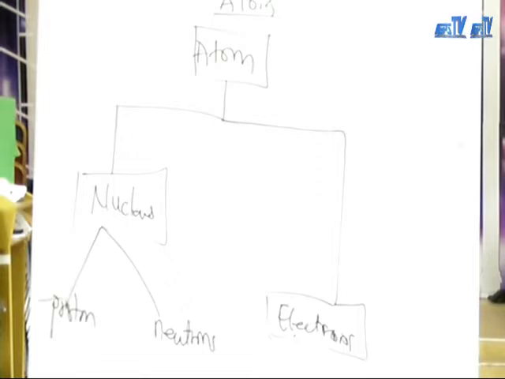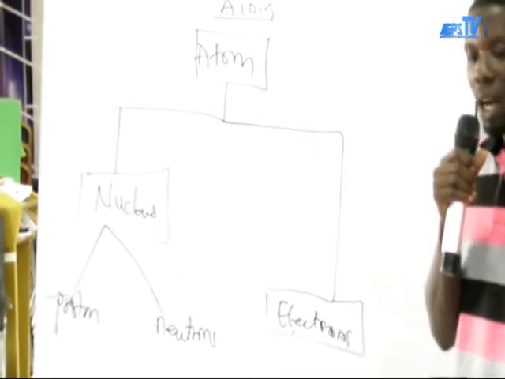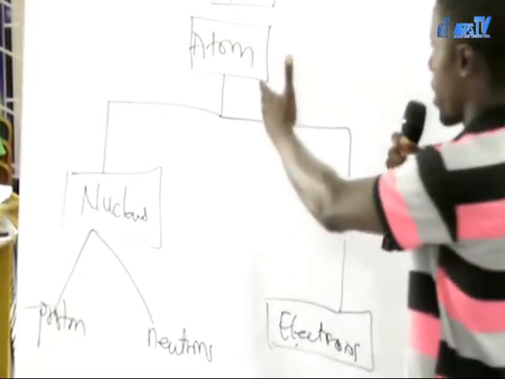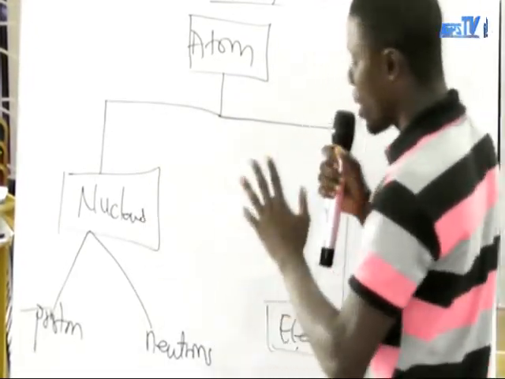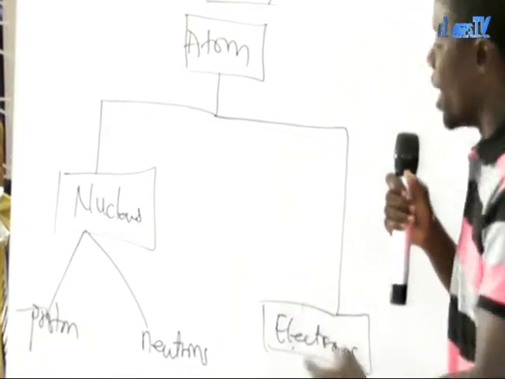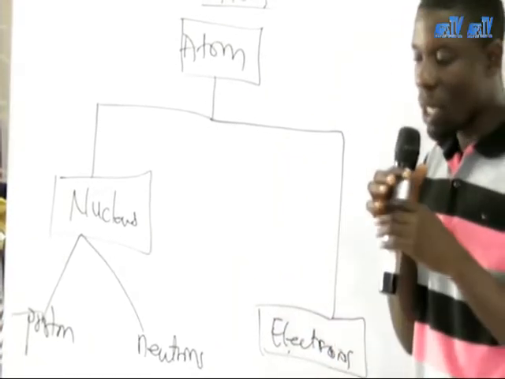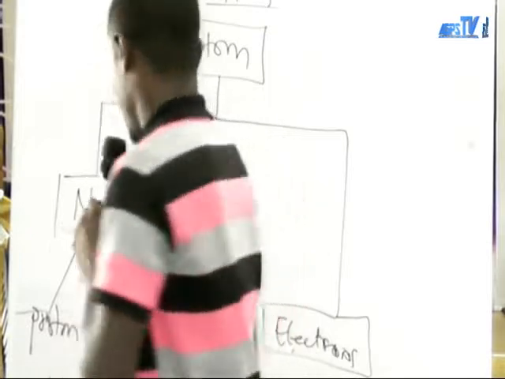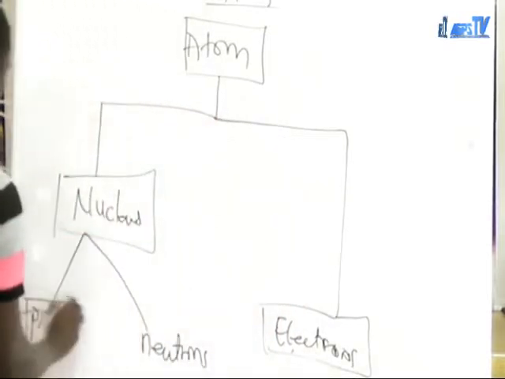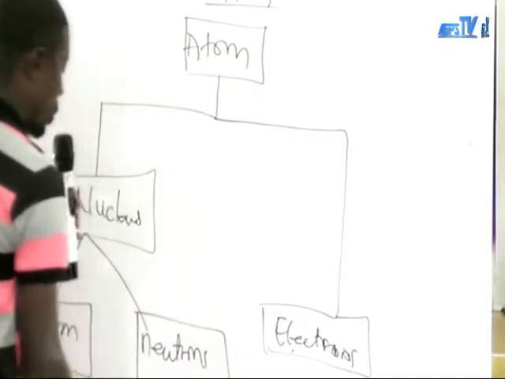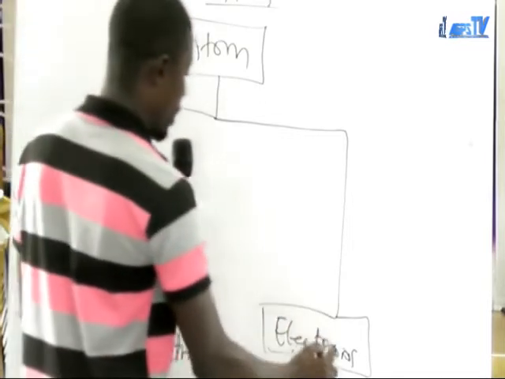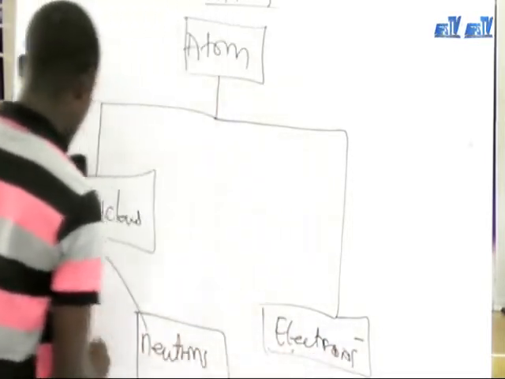Now look at the structure of the atom. Now we have the atom here. We have the nucleus, and under the nucleus we have protons and neutrons. This proton has a positive charge. This neutron has no charge, and this one has what? Negative charge.